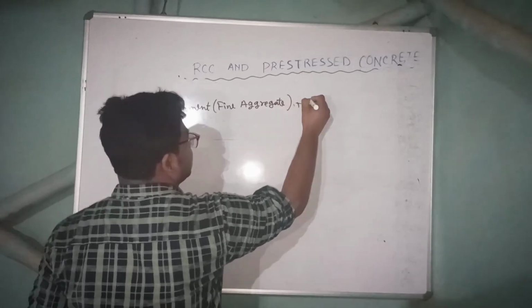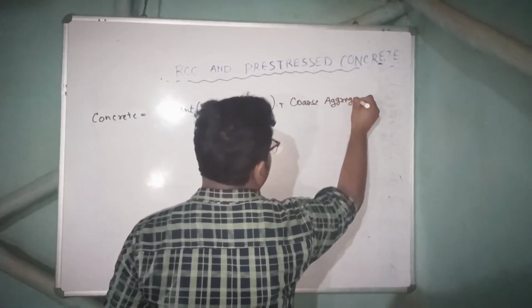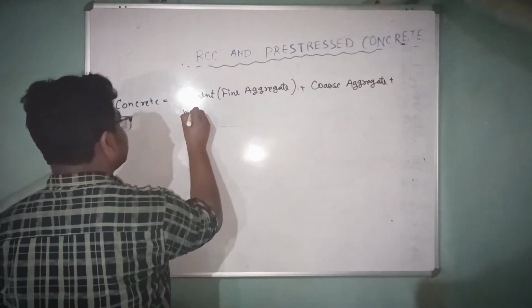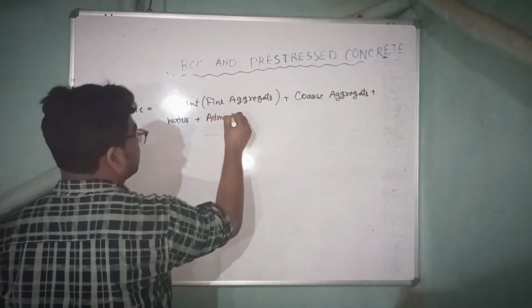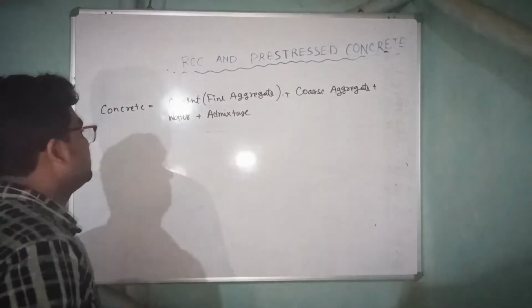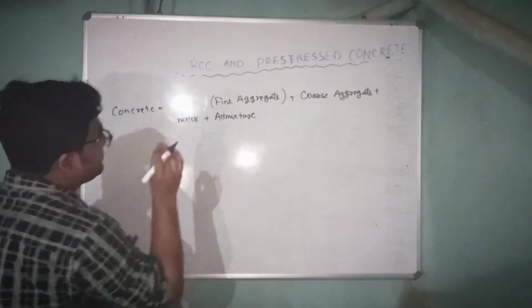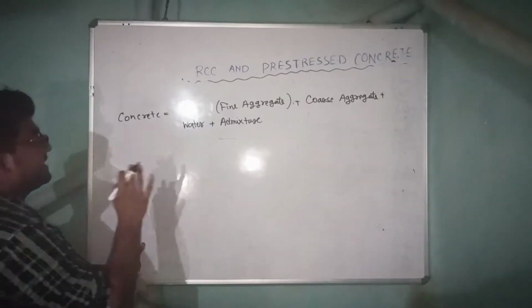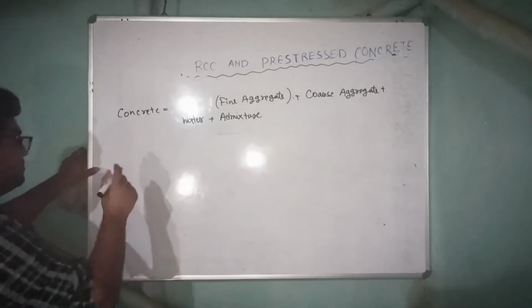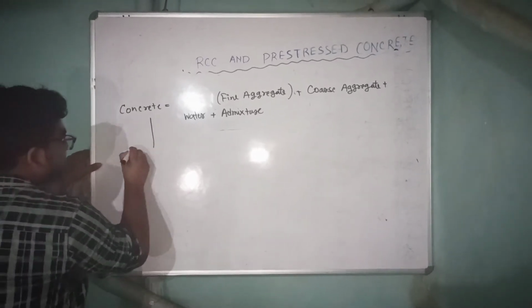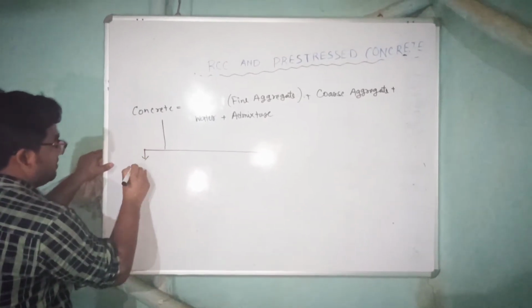Cement plus coarse aggregate plus water plus admixture, right? Fine aggregate plus coarse aggregate plus water plus admixture gives us concrete. Now, in layman's terms, the concrete we have prepared now is called fresh concrete.